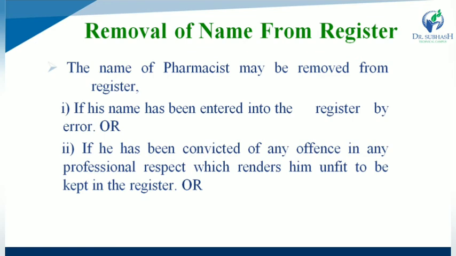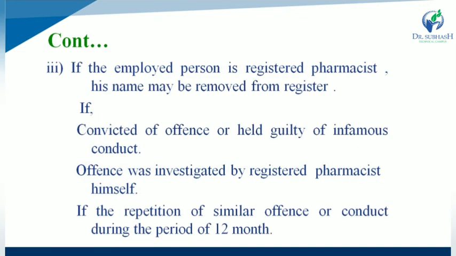So what are the steps for removal of name from register? First, our first condition is if his name has been entered by error. Otherwise, the second option is if he has been convicted of any type of offence in the profession of pharmacy which renders him unfit to be kept in the register. In that case, if the person is a registered pharmacist, his name may be removed from the register.